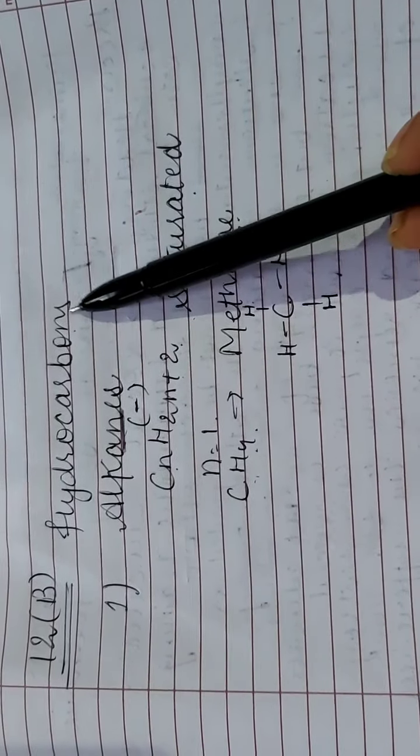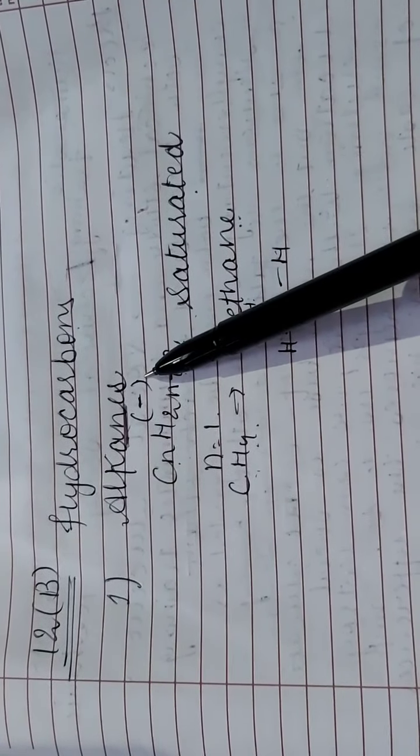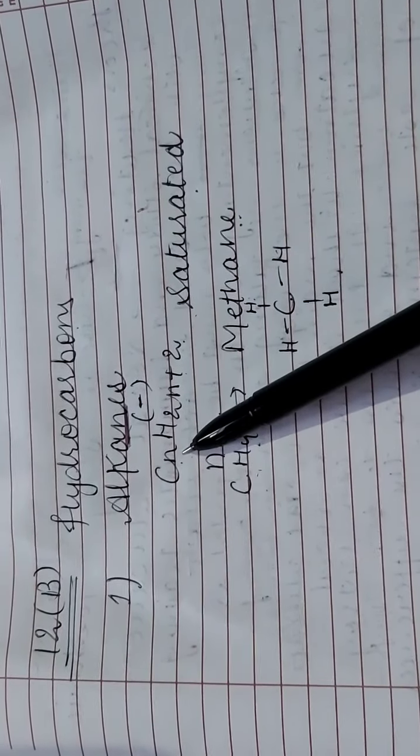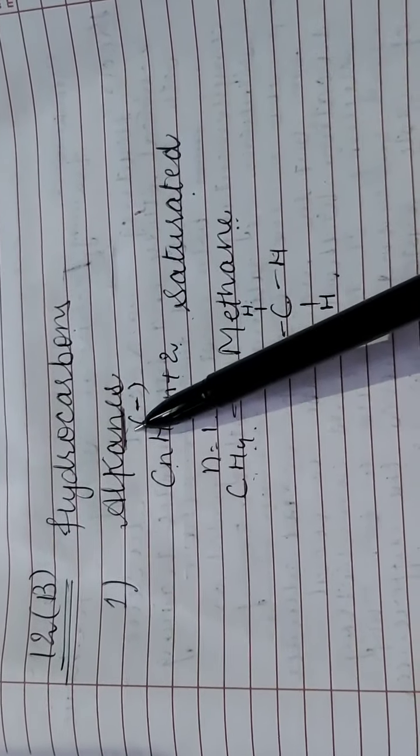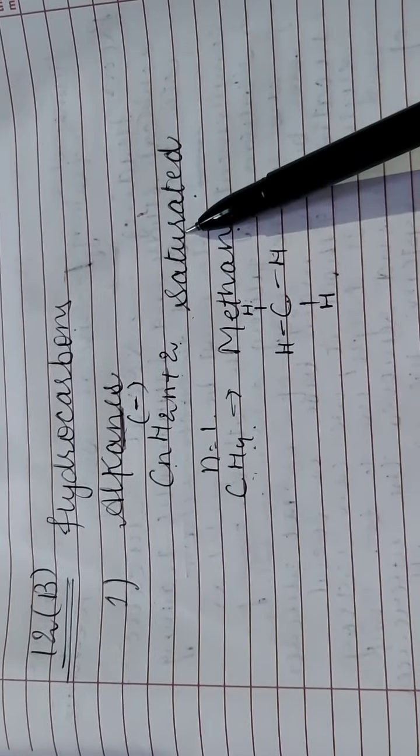As is clear from its name, ane means having a single covalent bond. Its general formula is CnH2n+2, and due to this single covalent bond, all alkanes are saturated compounds. If you fill in n's value as 1, then CH4 will be there, and this is known as methane. C will be the central atom. Four hydrogens are combined with this carbon and they have single covalent bonds between them. So first of all, methane is the first element of all the alkanes.